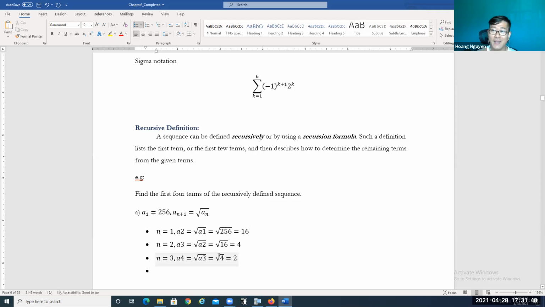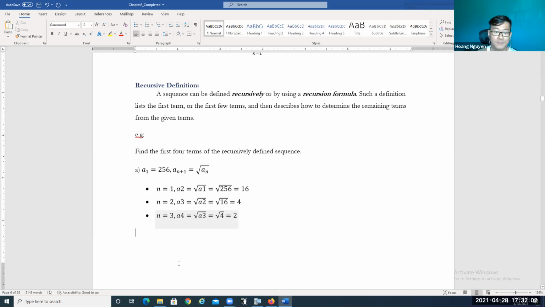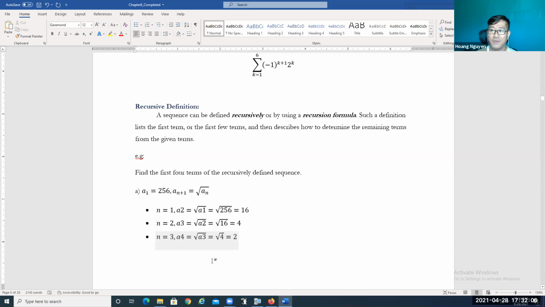Okay. So based on the first term, we can calculate the second term. Based on the second term, we calculate the third term. Based on the third term, we can calculate the fourth term. So this is a recursive sequence. Based on a few given terms, we can calculate the next term. So that's going to be the recursion formula. Okay, recursive definition, recursive sequence.